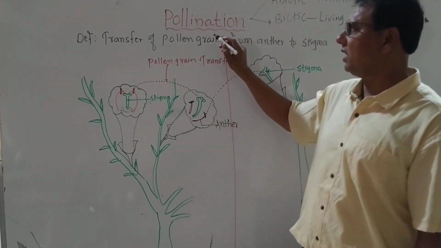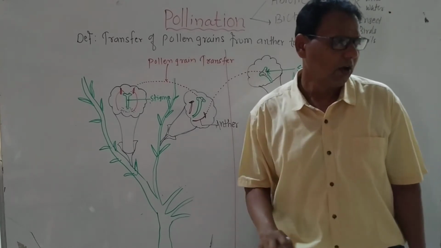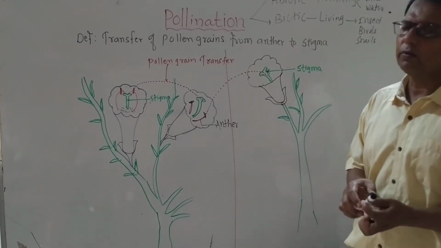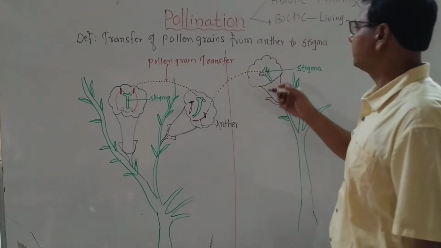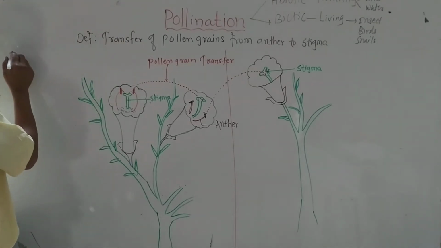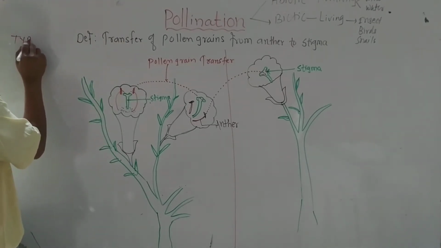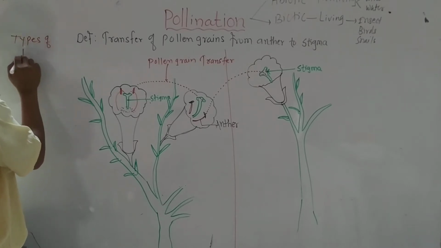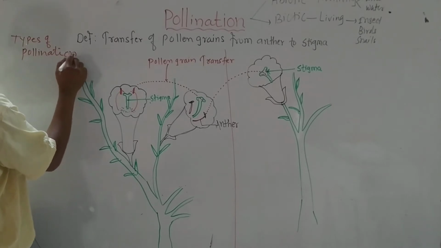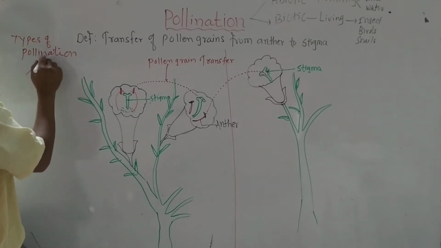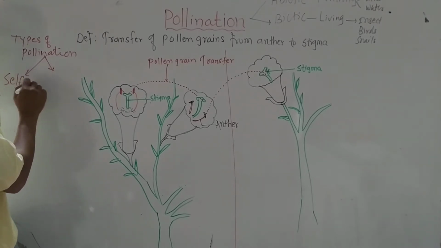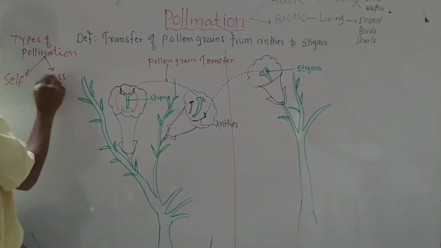Pollination is differentiated mainly into two types. The first is self-pollination, and the second one is cross-pollination.